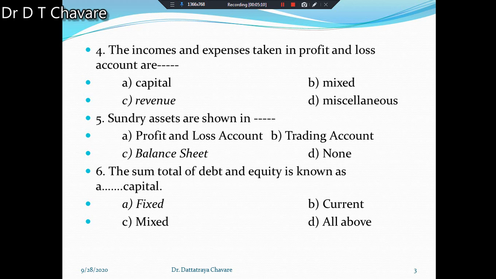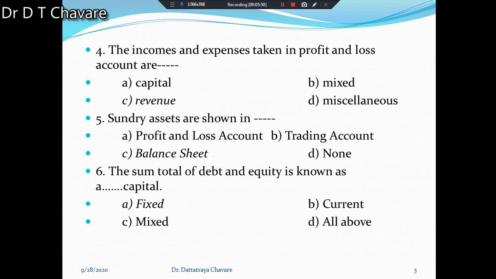Then the sixth question may be there. The sum total of debt and equity is known as dash dash capital. Four alternatives are given here: first, fixed; second, current; third, mixed; and last, all the above. Among those four, what will be the correct answer? The sum total of debt and equity is known as fixed capital. That is the correct answer.